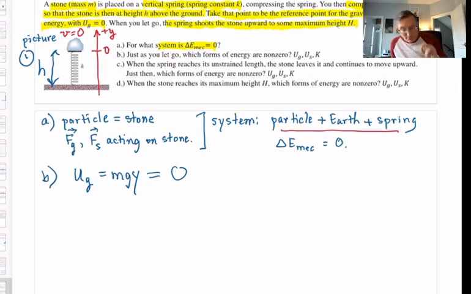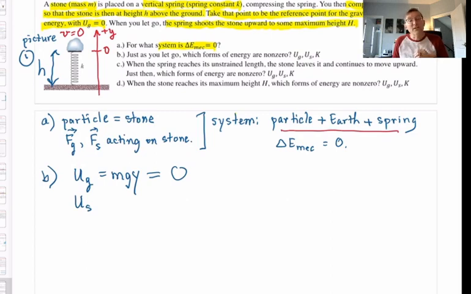Done with U grav. Next, U spring. When, let's be clear about this, when do we have elastic potential energy in a system? The answer is very clear-cut. When we have a spring that is either stretched or compressed from its natural length. When you have a spring that is either stretched or compressed from its natural length, you have elastic potential energy, U_S.